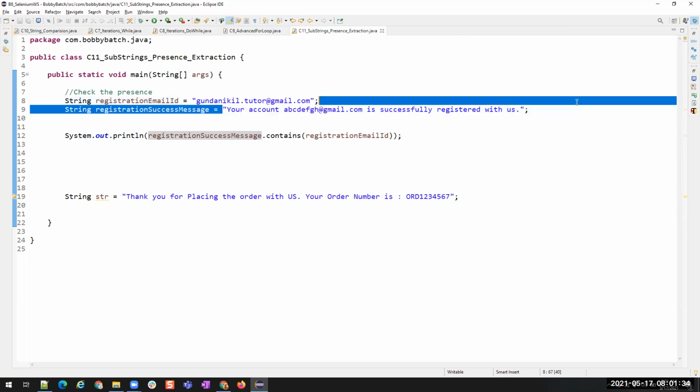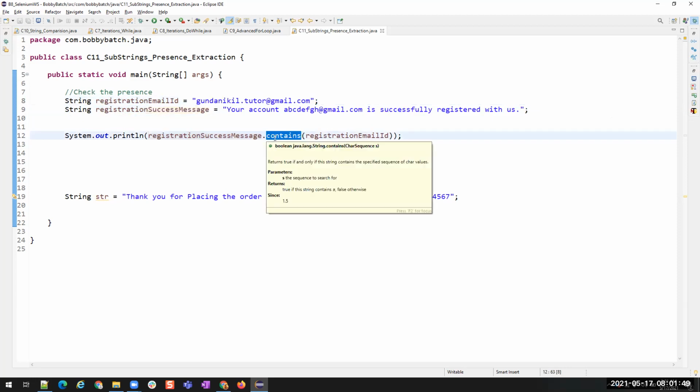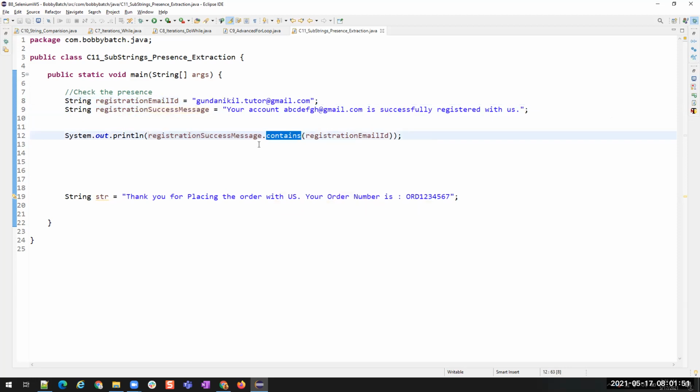If the substring is not present inside this total string, then this is going to return false. So if you want to know the presence of a substring inside a string, then we use the contains method. Understood?